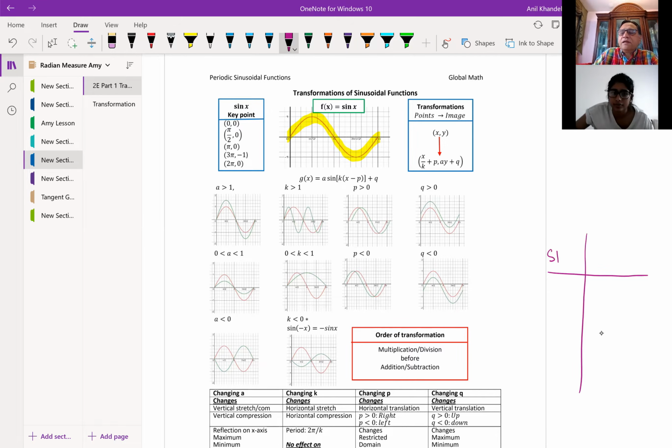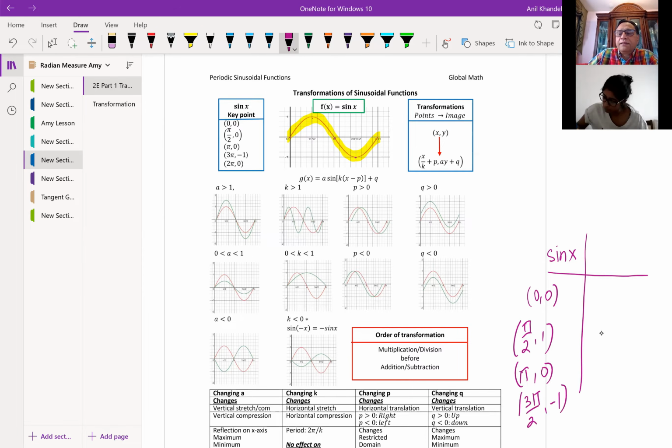So as far as the sine x is concerned, we are focusing on the points which are like (0, 0), which is where it starts right there. And then the maximum, which is at pi by 2 and 1, the maximum value. Then it comes back and crosses the x-axis at pi, and then goes to the minimum value at 3 pi by 2, which is -1, and then gets back to the axis at 2 pi, correct? So these are the 5 critical points which we should consider while discussing the sine function. Is that clear to you?